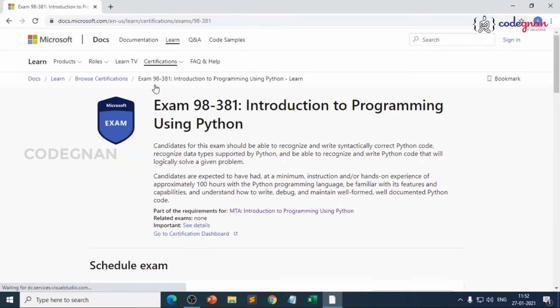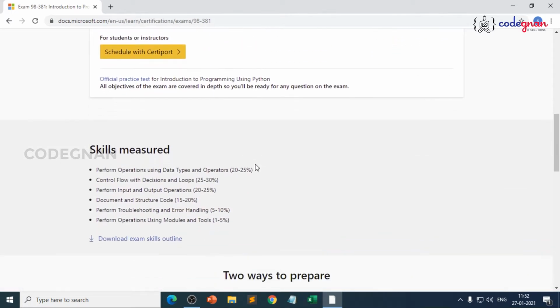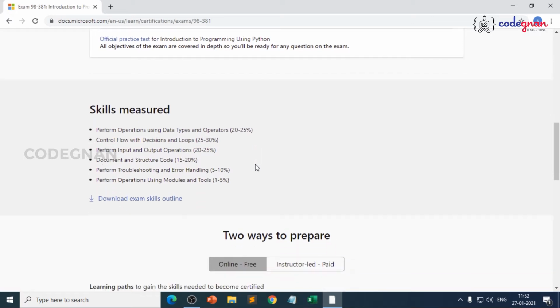When you click on this, you'll be directly going into a web page and you need not pay any additional amount, because once you purchase the course, you can access the practice portal n number of times, which I'll be giving you, and you will be able to take the exam. Once you successfully finish the course, we will be giving you an exam slot. So these are the skills measured, because we have finished understanding data types and operators. Then we have also seen input and output statements. We have understood the importance of decisions and loops, right?